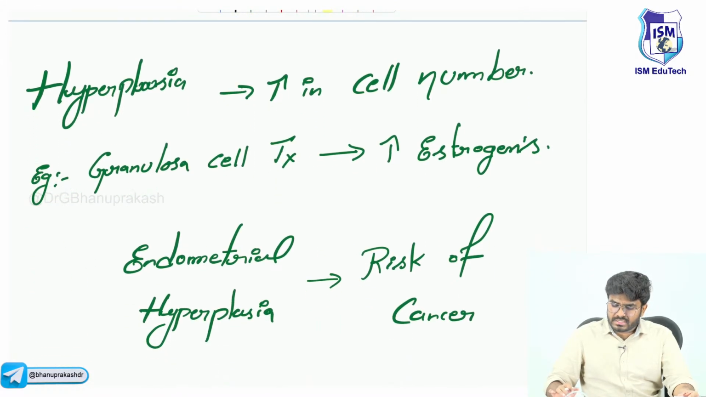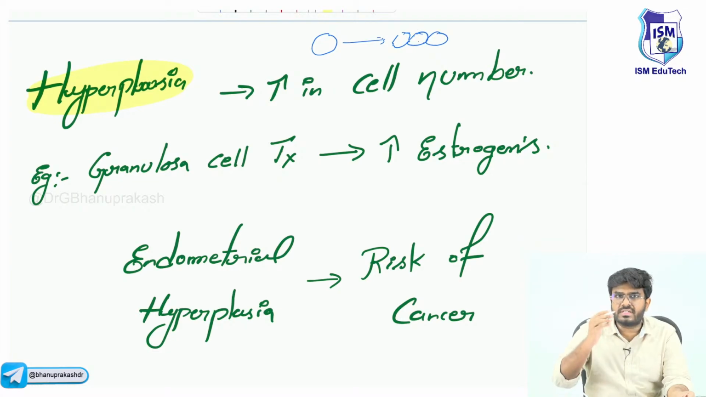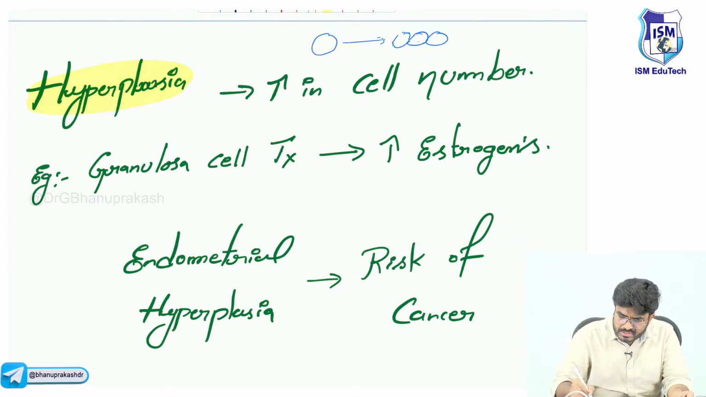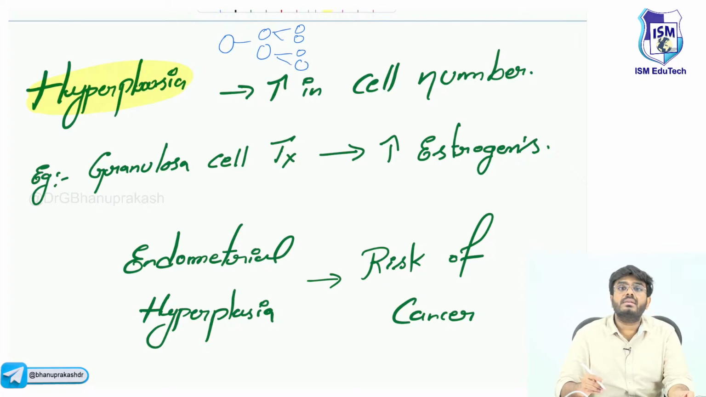Now after this, let's discuss the next cellular adaptation, that is hyperplasia. So what exactly is hyperplasia? Hyperplasia means one cell dividing into many cells. One cell will divide into 2, 2 will divide into 4, 4 will divide into 8 cells. So hyperplasia means an increase in the number of cells. Due to mitosis, the number of cells is getting increased.